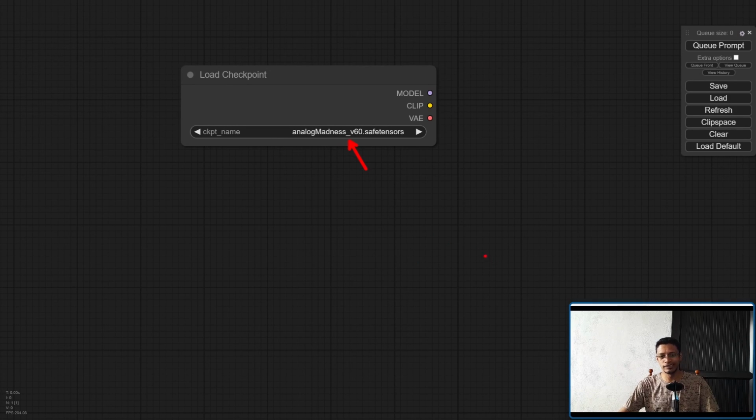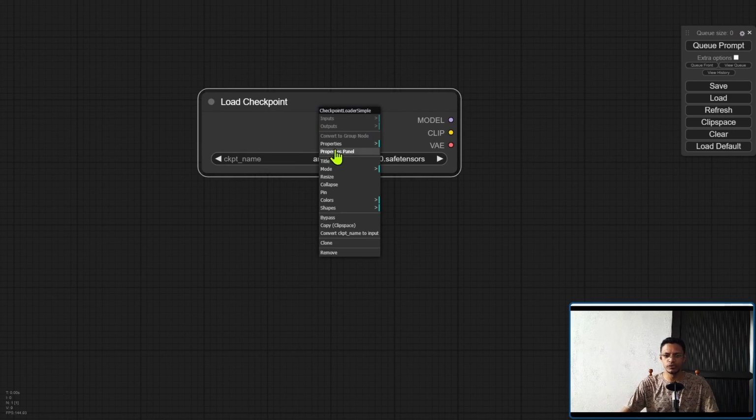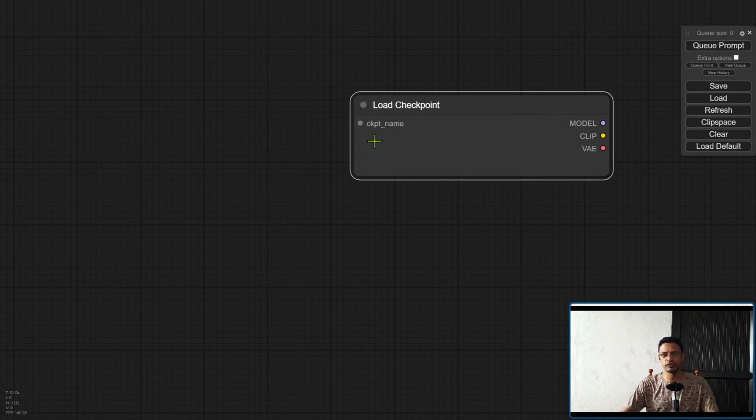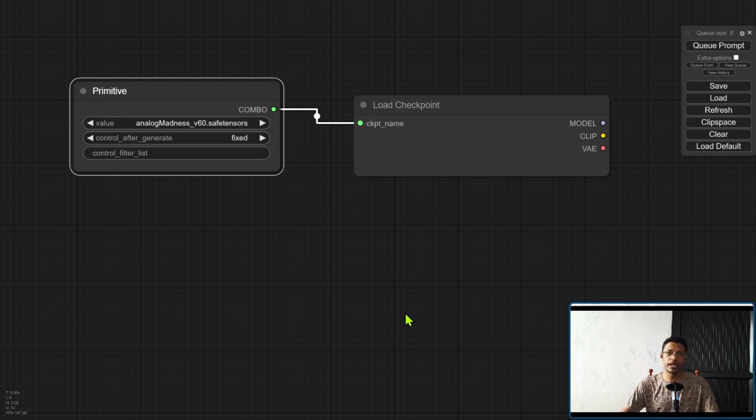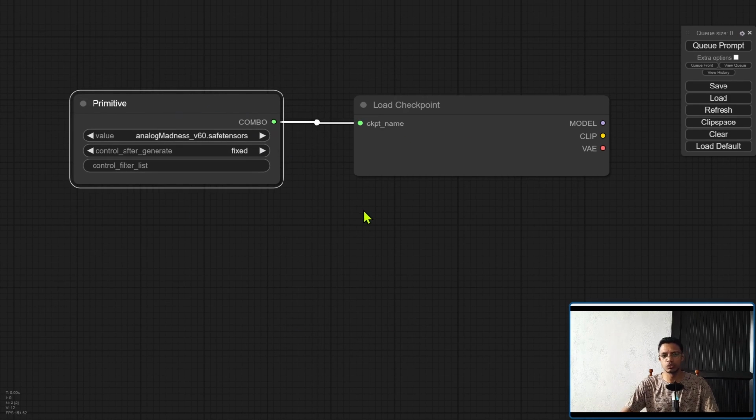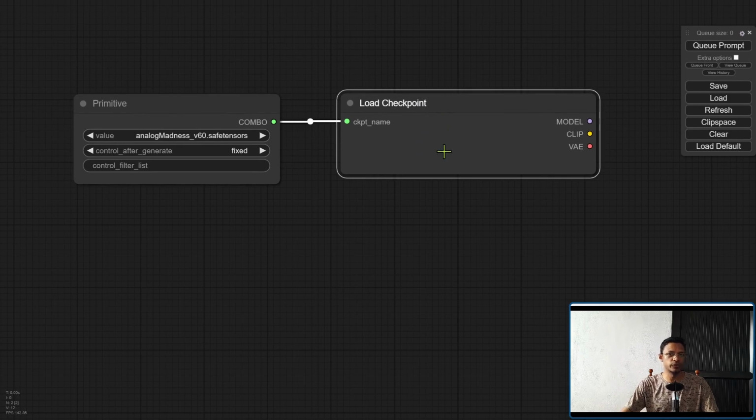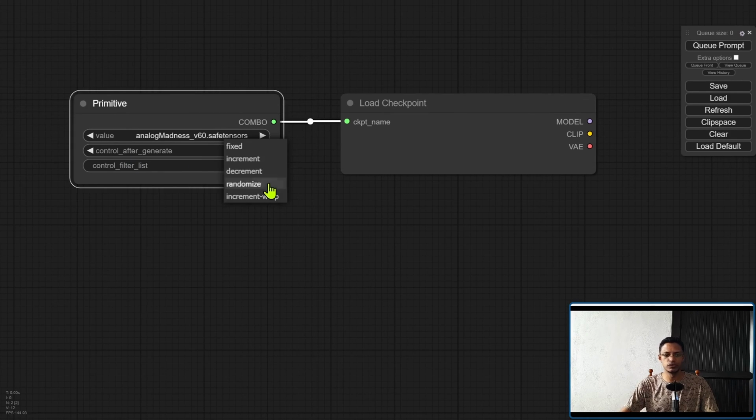Now, this checkpoint name is basically a string. In code, it's str. So this means that we can right-click on the node and select Convert Checkpoint Name to Input. This will give us an input field. We can take this input field, drag out, select Add Node, Utils, and Primitive. Now we have a primitive node which can be used to control the value of the checkpoint name in the load checkpoint. For example, we can change the control after generate to randomize, and then each time we click on Queue Prompt, it's going to randomize the checkpoint that we'll use.